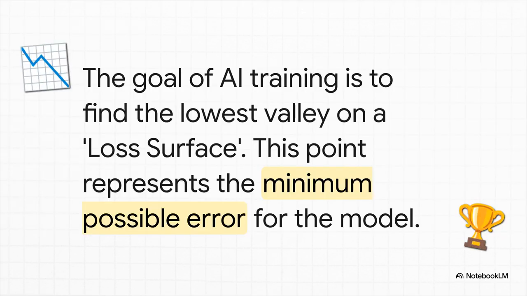So here's what you need to picture. Imagine this gigantic, hilly landscape. Every spot on that landscape is a different version of the AI's brain, and how high up you are represents how much error you have. The entire goal of training is for the AI to start somewhere high up on a hill and just keep walking downhill until it finds the absolute lowest valley. That low point, that's the best version of the model.